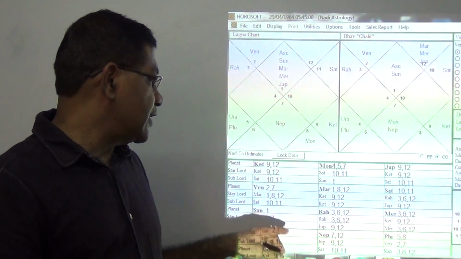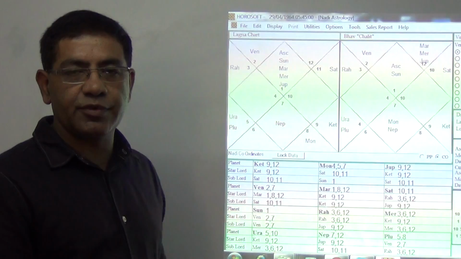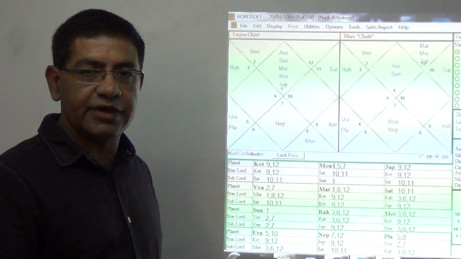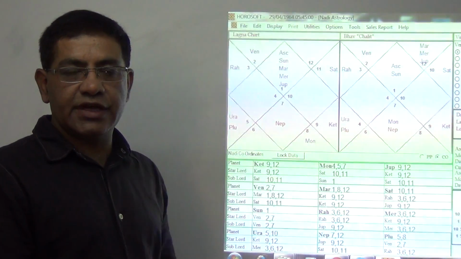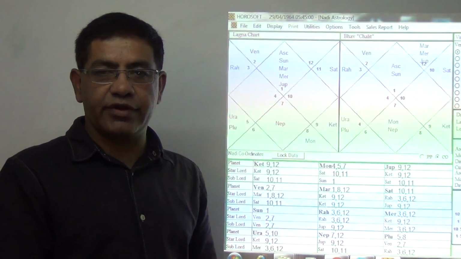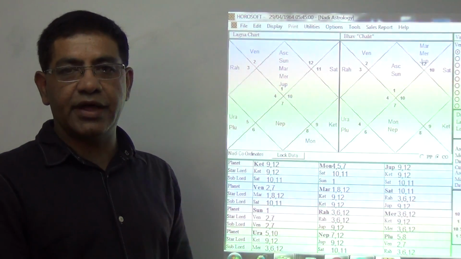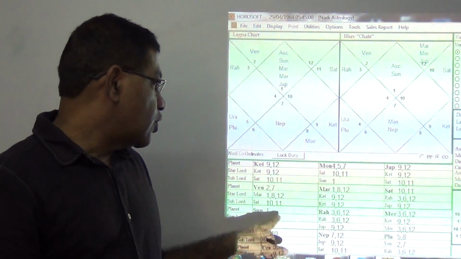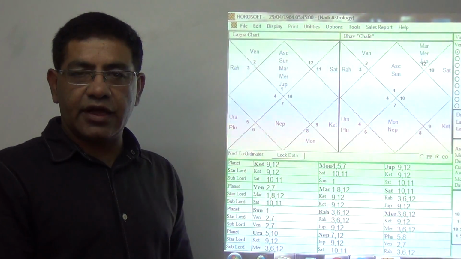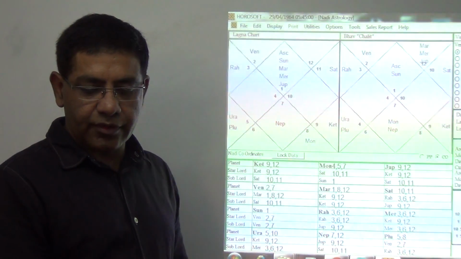For marriage, 2, 7, 11 is positive, but there are problems because of 1, 10. The conclusion is that Venus is the natural significator of marriage, so marriage is possible, but 1, 10 is there, so there will be problems in married life. With 1 and 12, there can be surgeries when we talk about health.